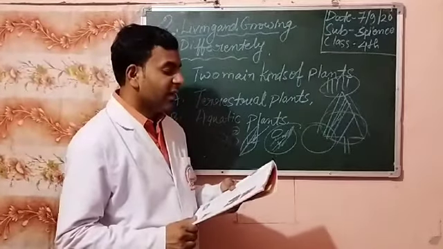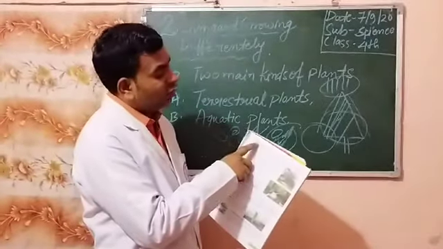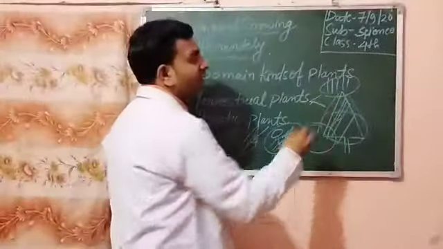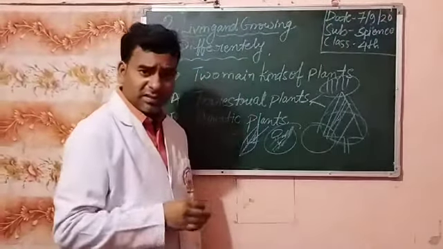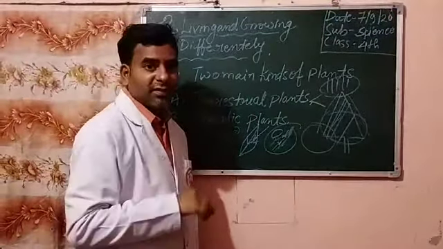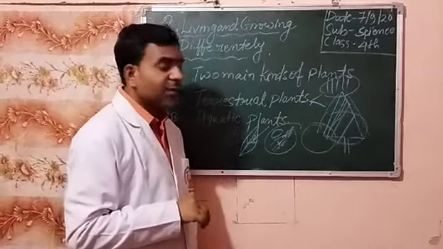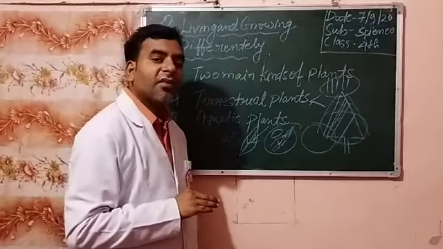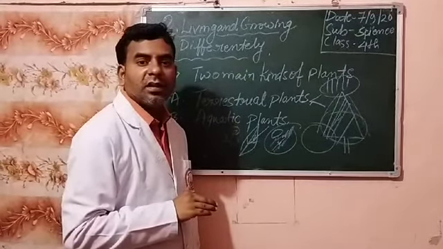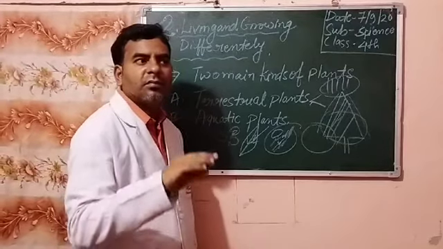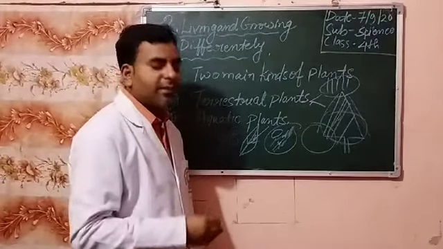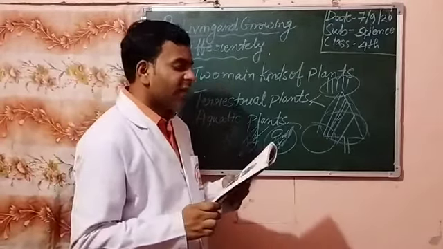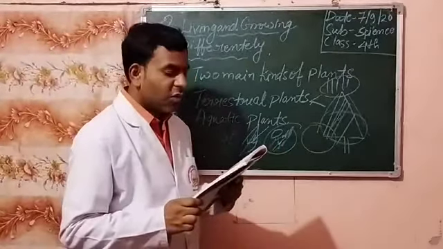Okay, second type, trees growing in the plains. Means first, coniferous are those which are found in hilly areas. Okay, second type, these types of plants and trees are found in plains areas. Okay, so trees growing in the plains have more space to spread out.